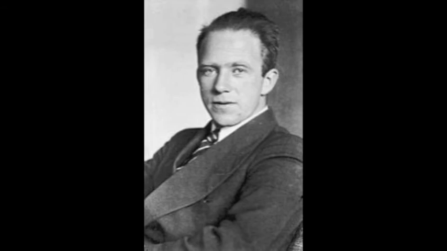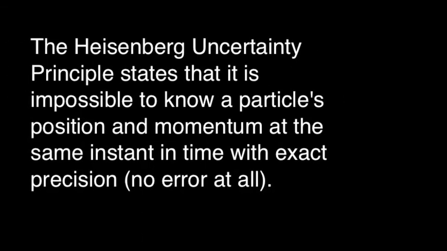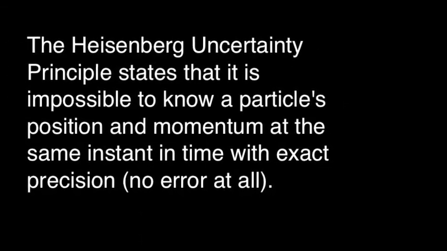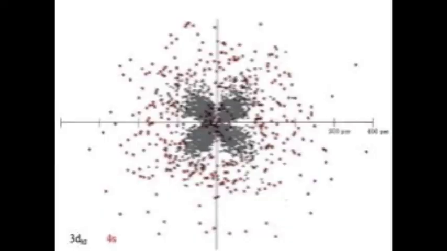But later, Werner Heisenberg came up with the uncertainty principle, which states, in simple terms, electrons don't have a specific orbit. You cannot predict the exact location of an electron, but you can predict the area in which it will be in.